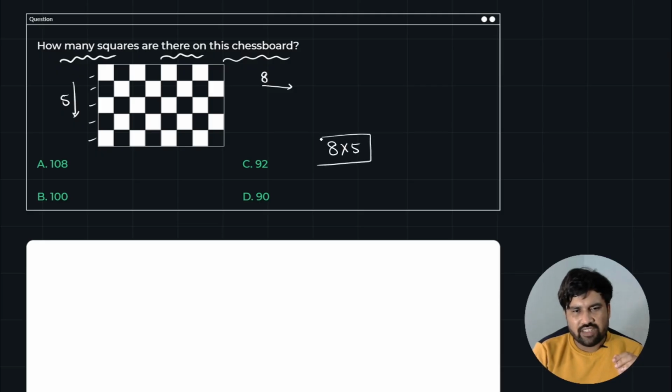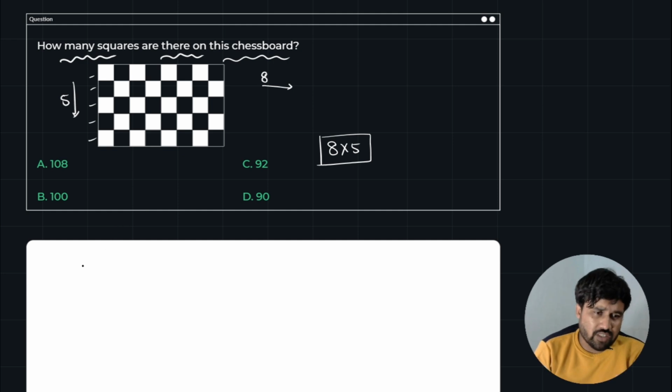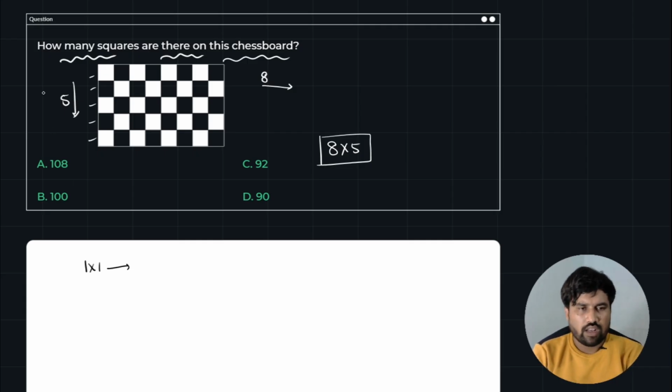If it is a square chessboard, we have a different approach, and if we have a rectangular chessboard, where columns are not equal to rows, we have to do the process a little differently. Just look into the explanation now. What would be the perfect square scenario? Perfect squares are nothing but 1 by 1 grids that we can count. As you can see, this white box is a perfect square, this is 1, this is 2, this is 3, this is 4. All these small 1 by 1 pieces are called perfect squares.